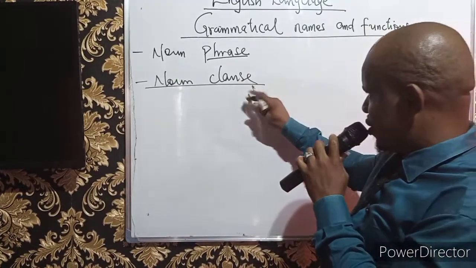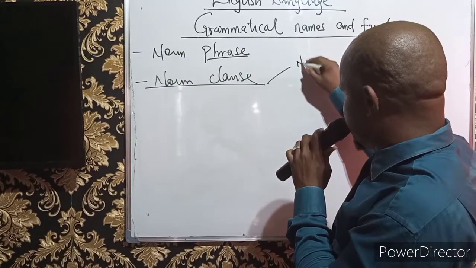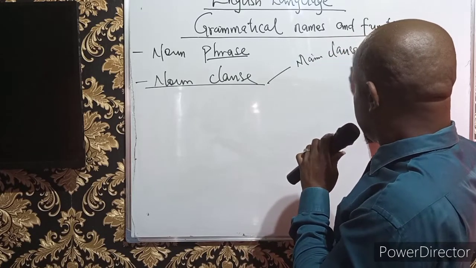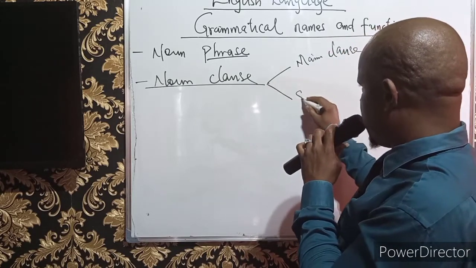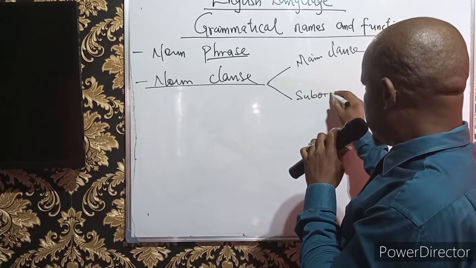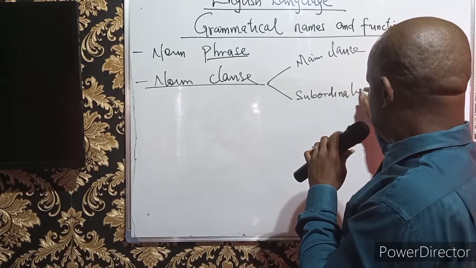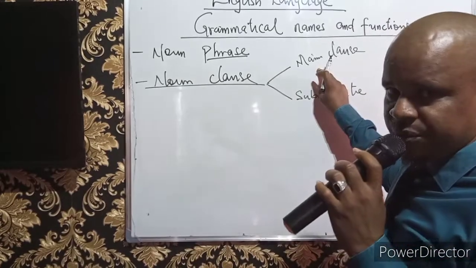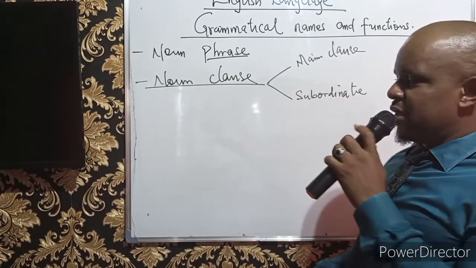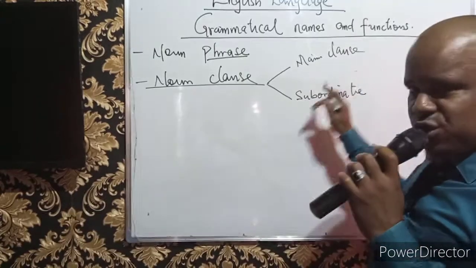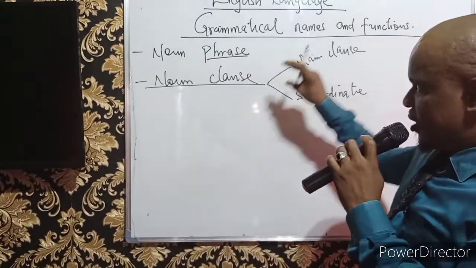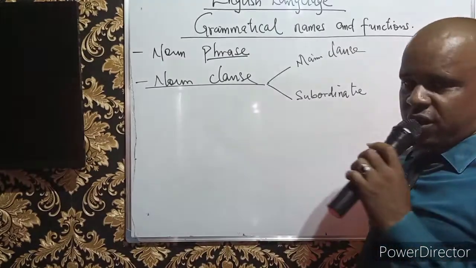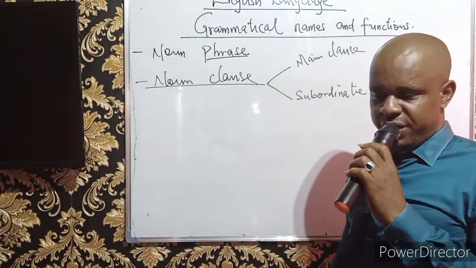Although the clauses are divided into main clause and subordinate clause. But for the clauses, whether main or subordinate, normally they admit verbs. The main clauses admit verbs. The subordinate clauses admit verbs.